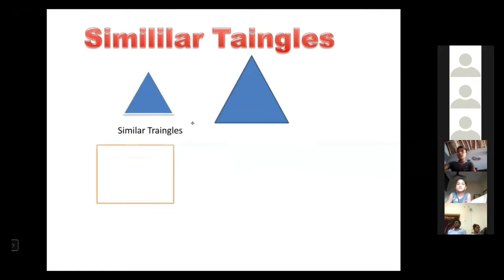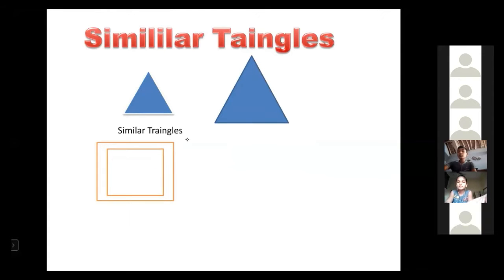And another, let us take one square. It is a square. Now it is another square. Are these similar squares? Yes. Respond, anybody. Are these two similar or not? Yes. Squares are always similar. You take any square, all the squares are always similar.